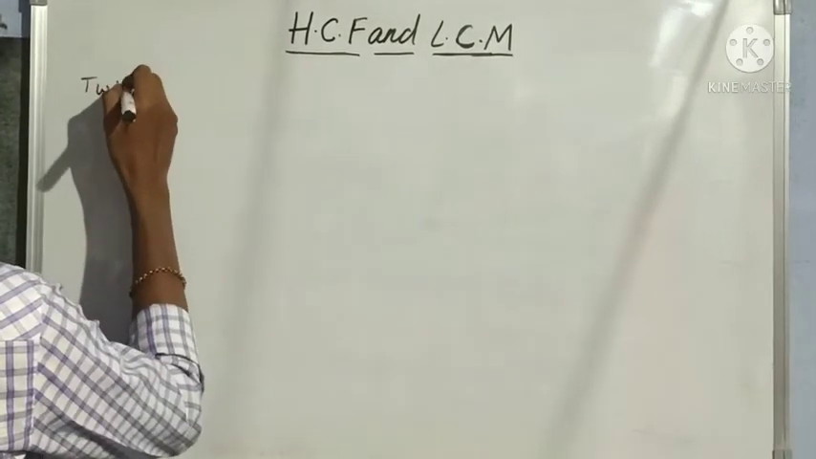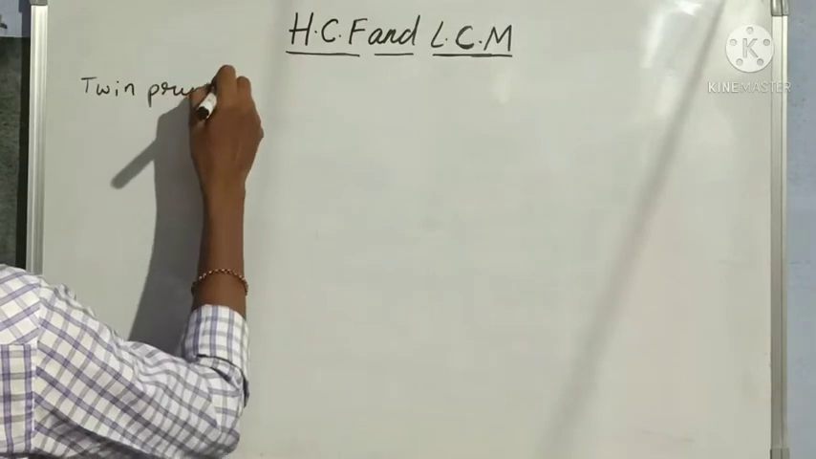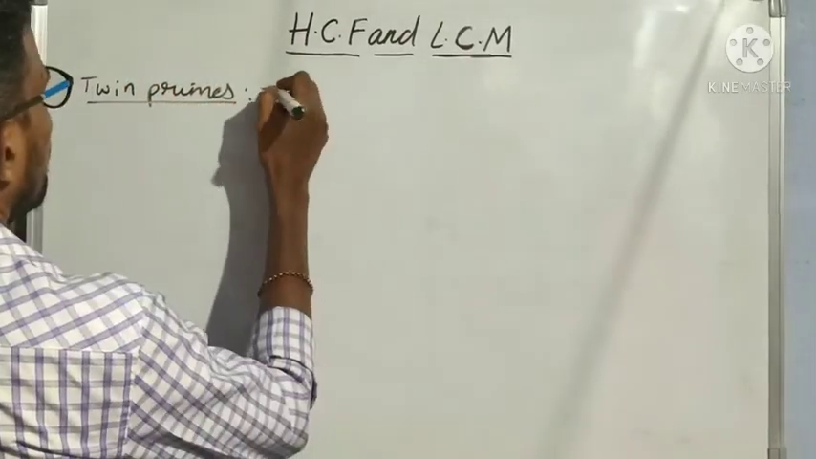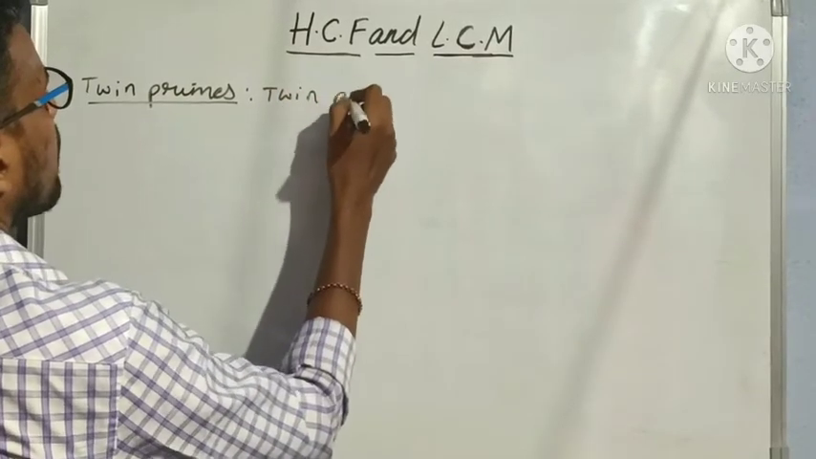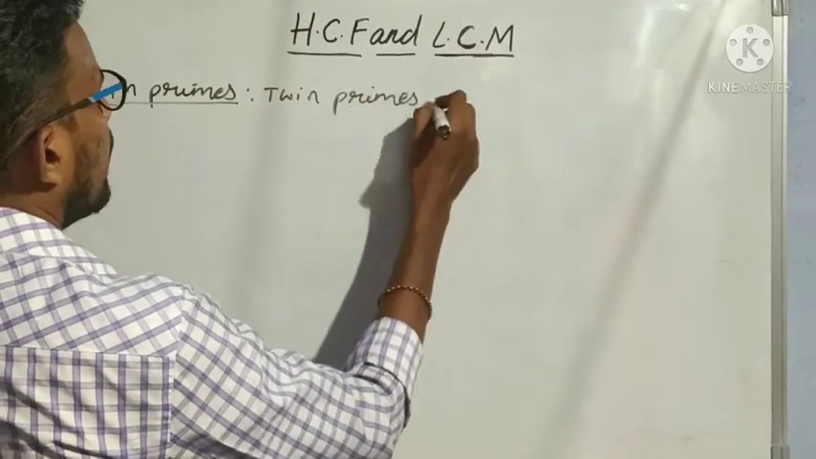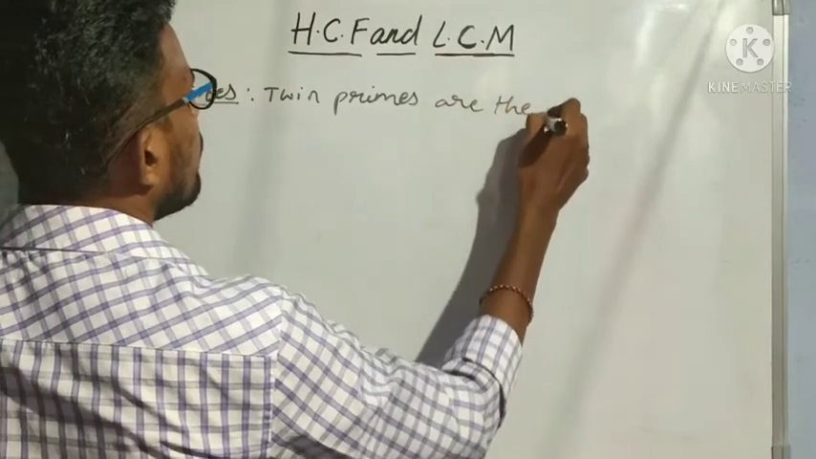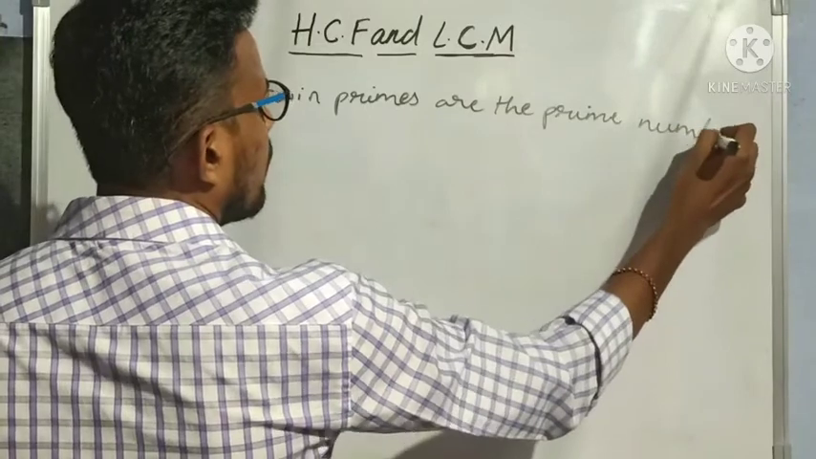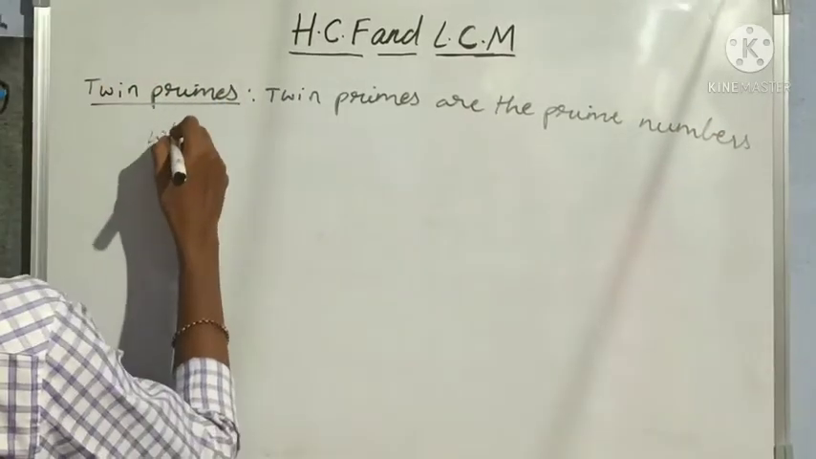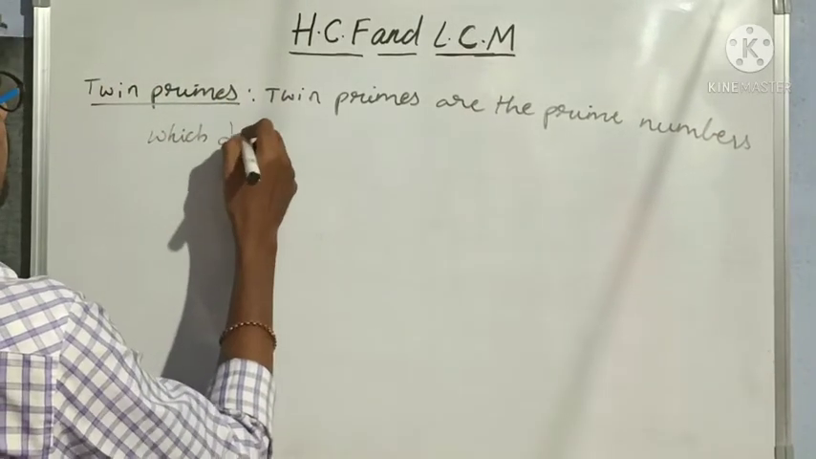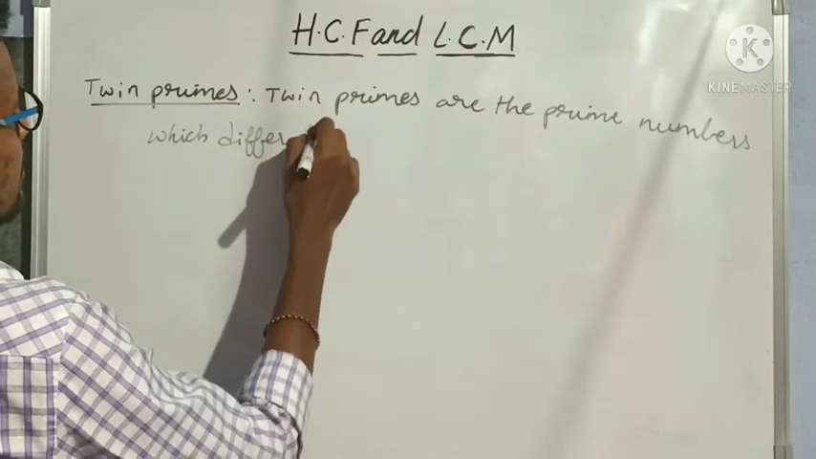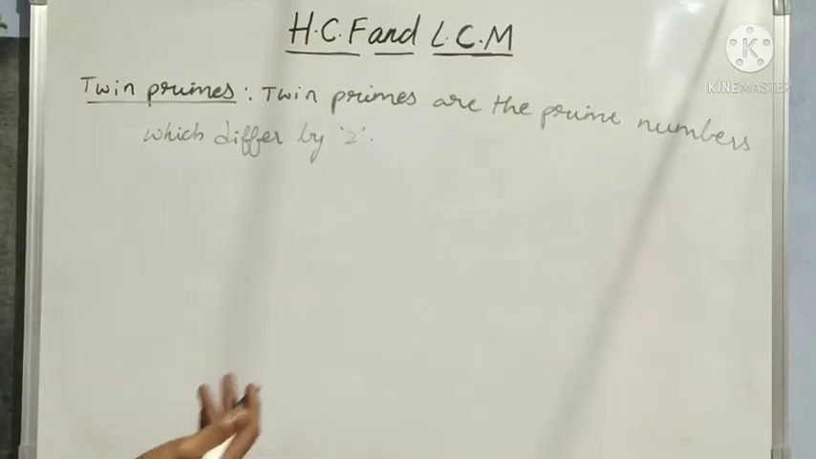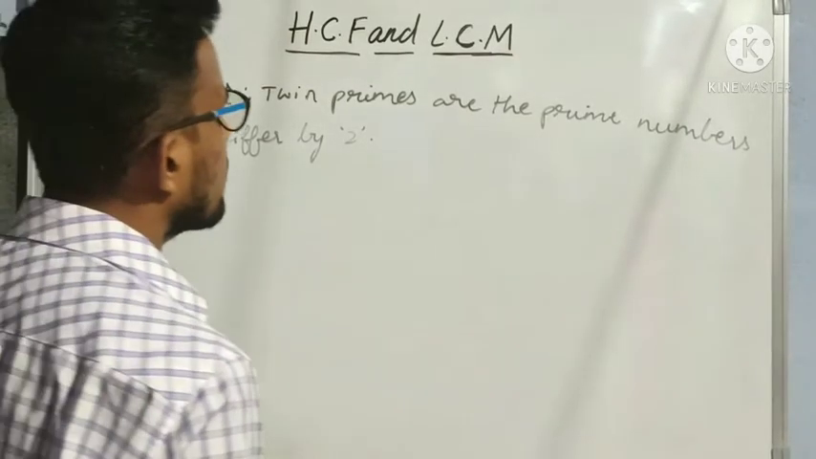Now let us learn this concept, that is twin primes. What are twin primes? Twin primes are the prime numbers which differ by 2. Okay, when the difference of two prime numbers is 2, then such type of prime numbers are twin primes.